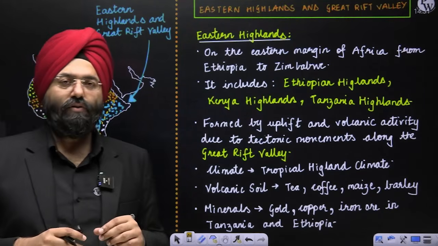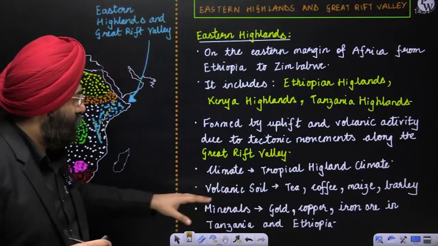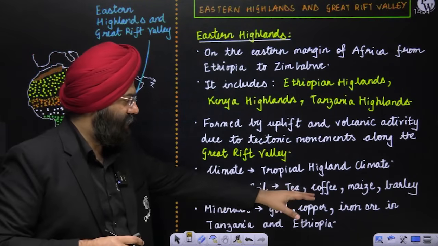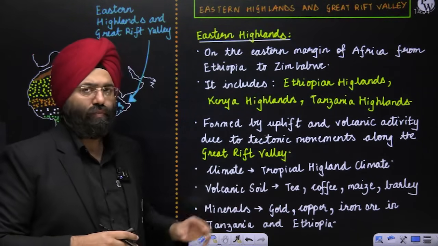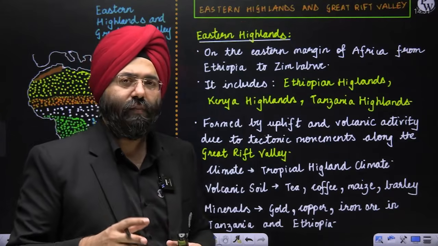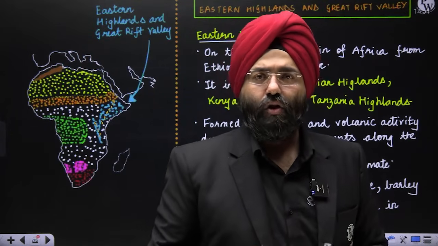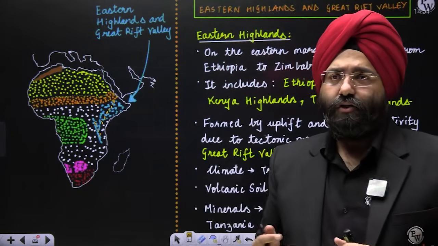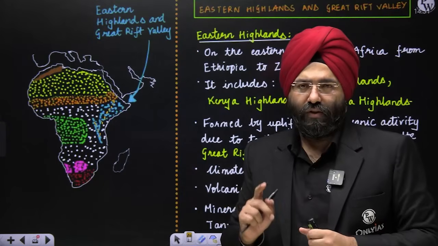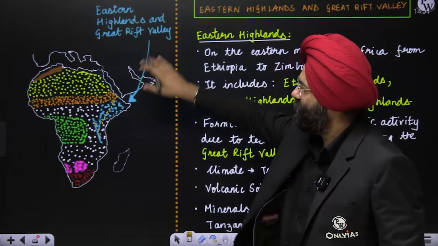So with respect to the mineral deposits, if you ask me, you have gold, copper, iron ore in Tanzania and Ethiopia. So these are regions and hubs where mining activities have been taking place or extraction of mineral resources has been done. So these are very rich with respect to the mineral deposits. So this is the Eastern Highlands.